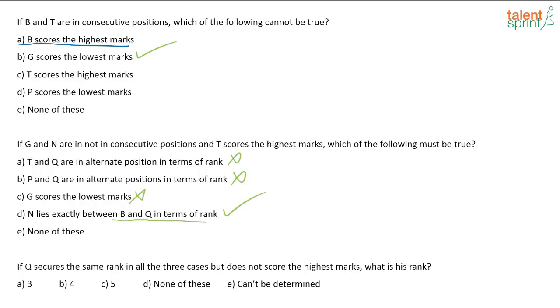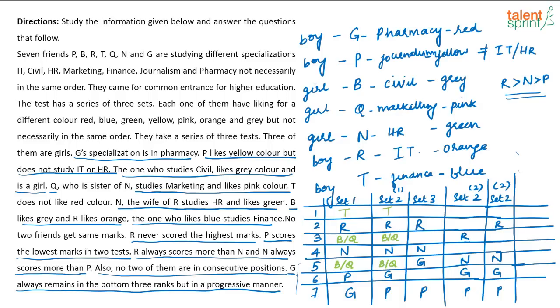Yes, so Nageshwar Rao and Vidya have given me the correct answer. Very good. Next one. If Q secures the same rank in all the 3 cases but does not score the highest marks, what is his rank? So in all the 3 cases, Q is securing the same rank. So what is that possibility?